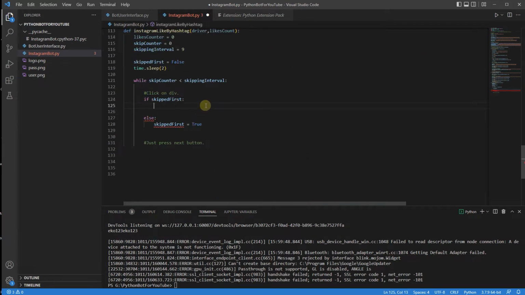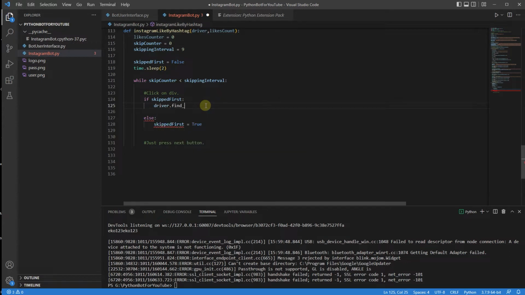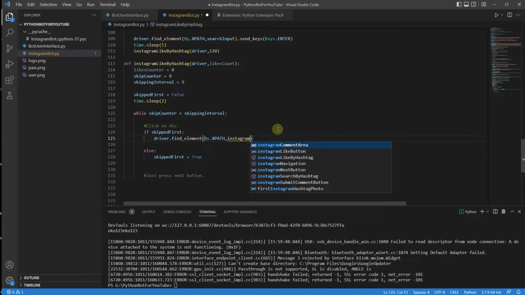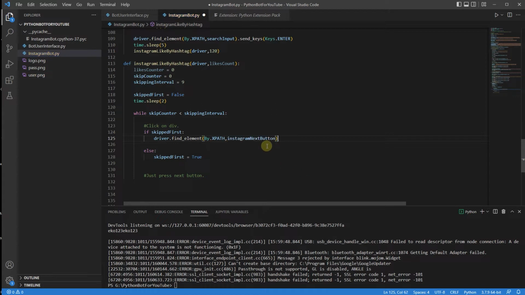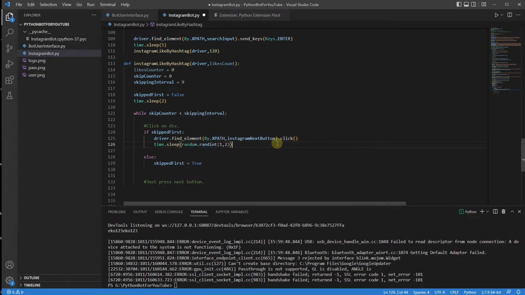Now, I am going to do pretty much the same thing. I'm just going to driver.findElement. We get the driver from here. So I'm going to find the element. I'm going to find by xpath, and I'm going to be searching for Instagram next button. Good. There we go. And I'm just going to click it. Finally, I'm going to time.sleep, and I'm going to go random randint 1, 2. So I'm just going to choose either wait 1 second or 2 seconds.